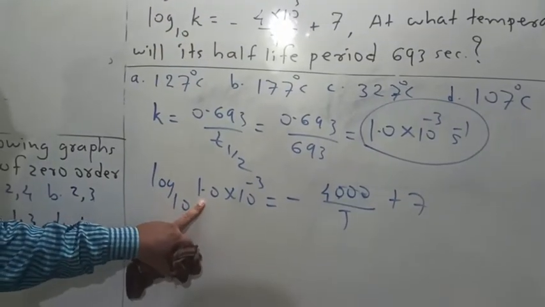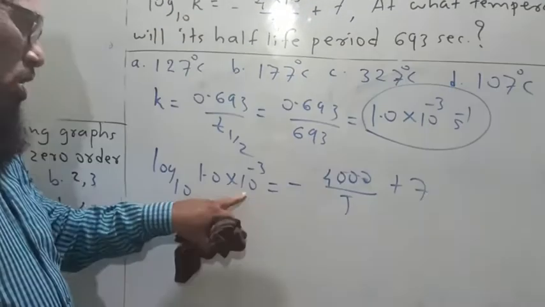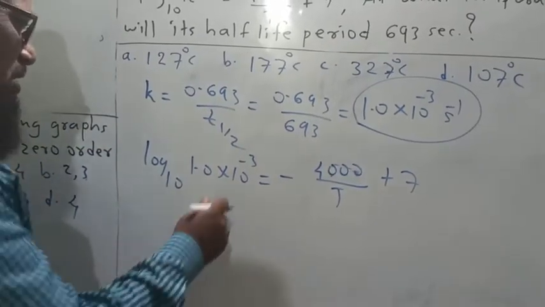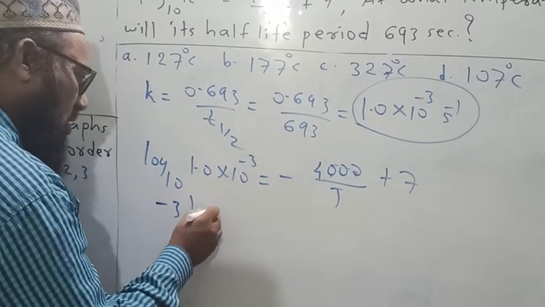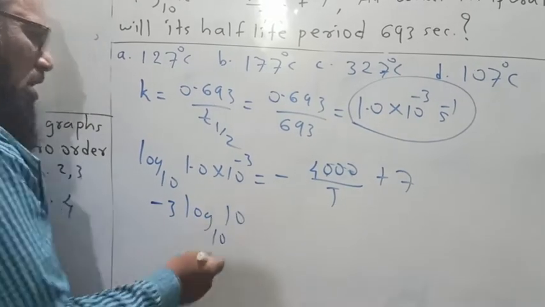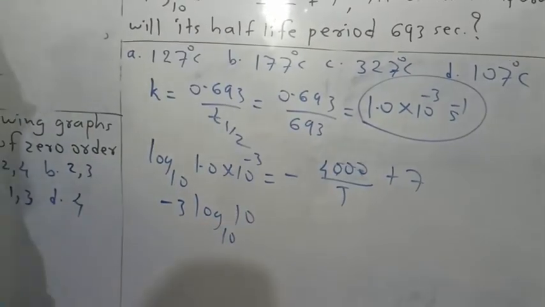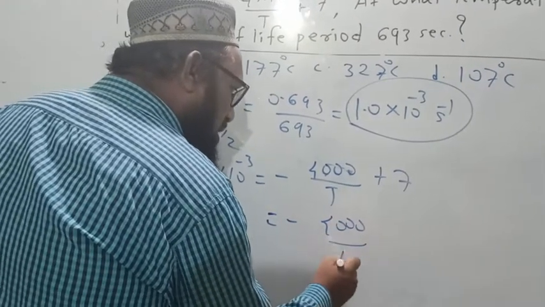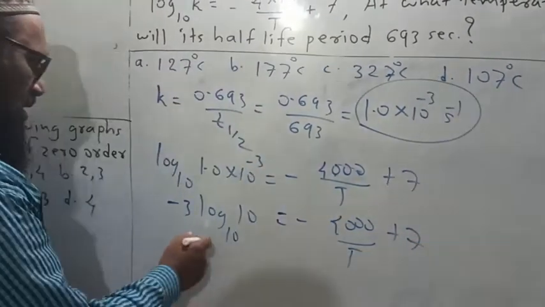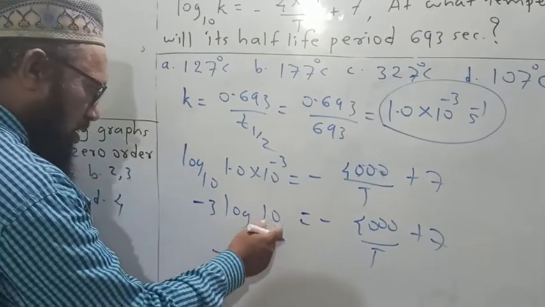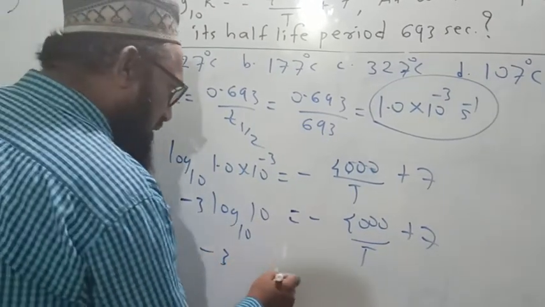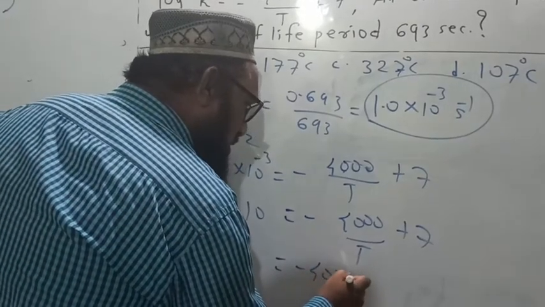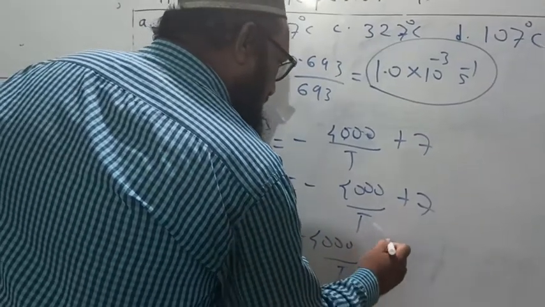Now log 1.0 plus log 10 raised to minus 3 is nothing but minus 3 log to the base 10 of 10, which is equal to 1. This is equal to minus 4000 upon t plus 7. Then minus 3 into log 10 is minus 3, equal to minus 4000 upon t plus 7.